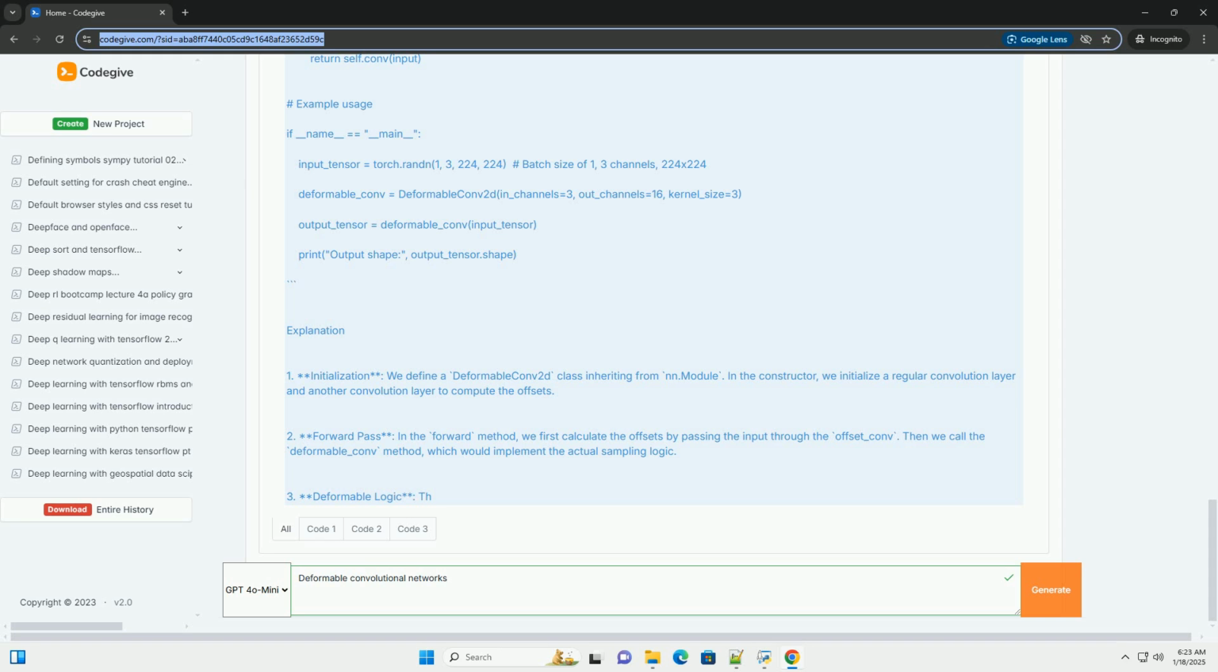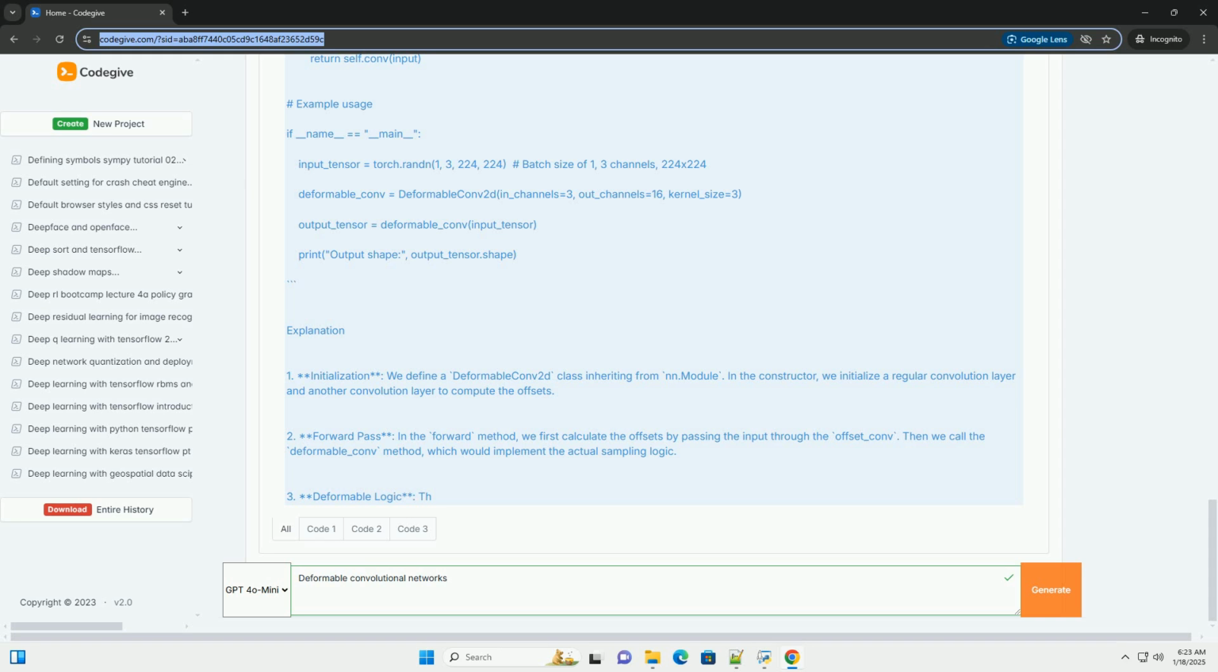Explanation. 1. Initialization. We define a DeformableConv2d class inheriting from nn.Module. In the constructor, we initialize a regular convolution layer and another convolution layer to compute the offsets. 2. Forward pass. In the forward method, we first calculate the offsets by passing the input through the offset_conv. Then we call the deformable_conv method, which would implement the actual sampling logic.